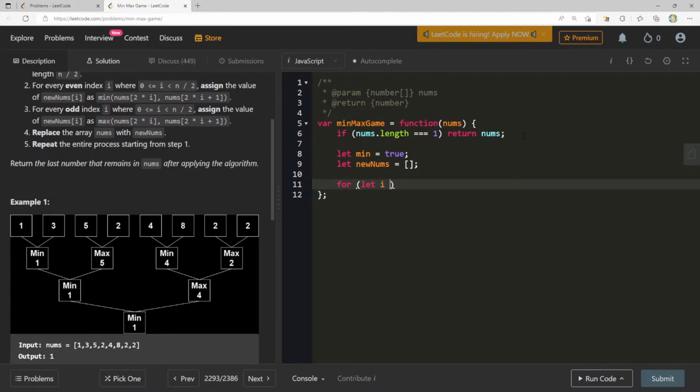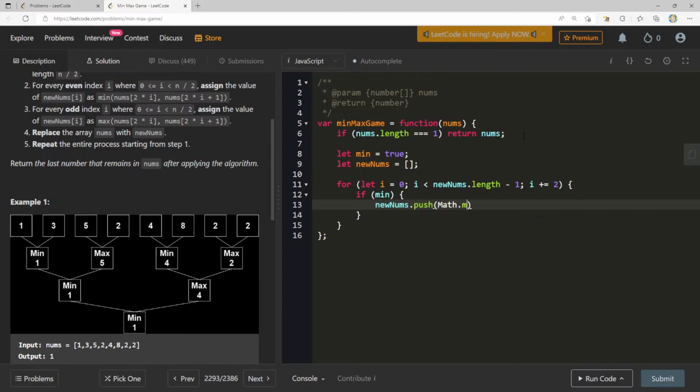For let i equals 0, i less than nums.length minus 1, i plus equals 2. So if min, then we can say new nums.push Math.min of nums of i or nums of i plus 1.